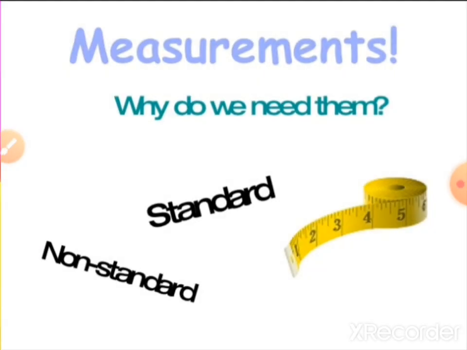Measurement is defined as the determination of size and magnitude of a quantity.